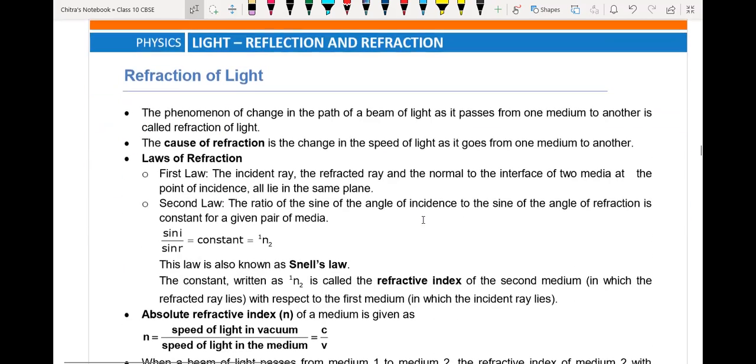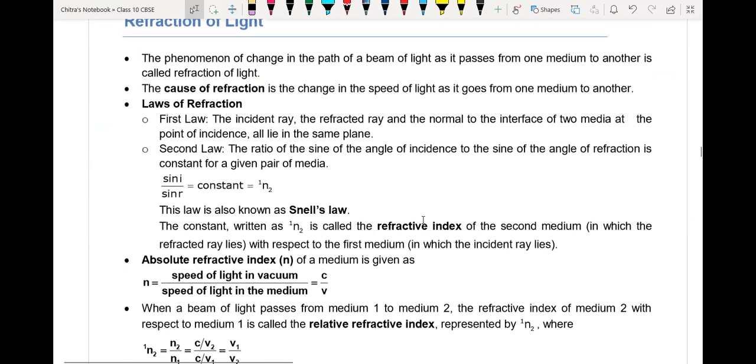Next, now we will discuss the refraction of light. So what is refraction of light? Whenever a light ray passes from one medium to another, it changes its original path. That phenomenon of changing the original path of light is called refraction of light.